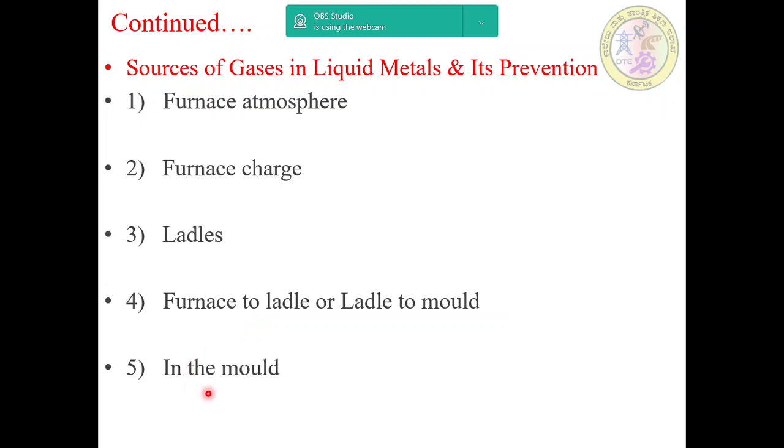And the last source of gases in liquid metal and its prevention is the mold. In this, molten metal may absorb gases inside the mold, in case the mold materials contain excess moisture. Mold materials free of volatile matter and a proper venting system in the mold help in reducing gas absorption.